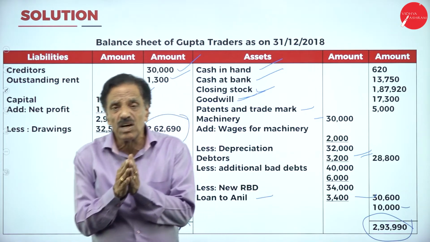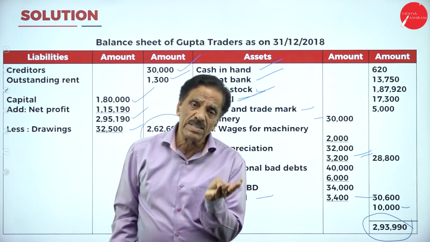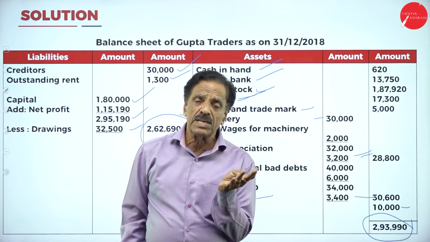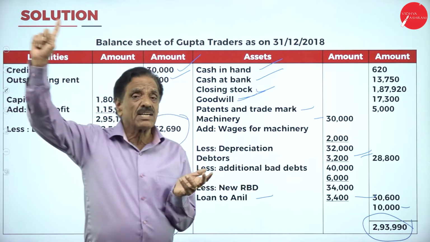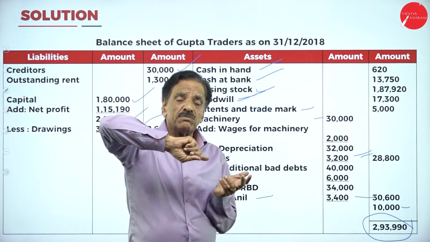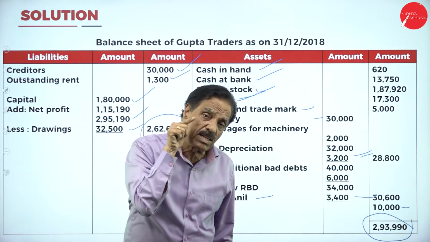Regarding the stock destroyed, it is going to come 3 times here. By chance, your stock destroyed is 5,000. You recover from insurance 3,000. Loss is 2,000. 5,000 will come trading account credit side. 3,000 will come assets of the balance sheet. 2,000 will come profit and loss account debit side.